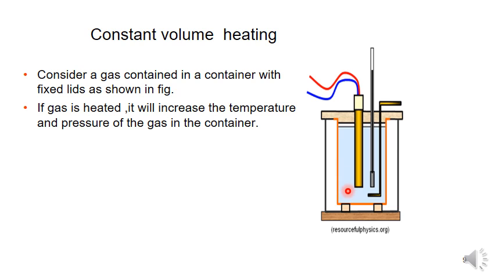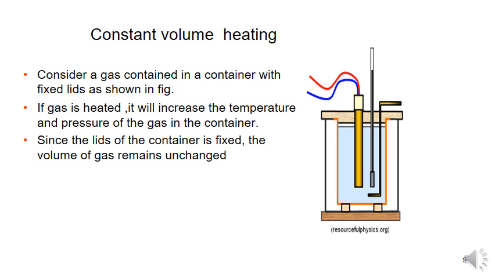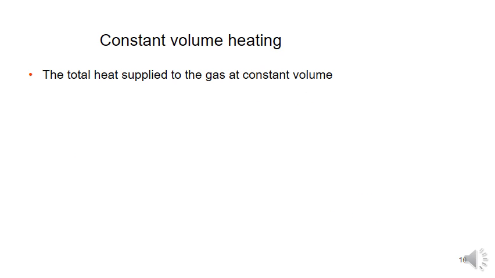So when we give heat to the container, the gas is heated. It will increase the temperature and the pressure of the gas in the container. Since the lid of the container is fixed, the volume of the gas remains unchanged. Next, the total heat supplied. Here the heat is supplied to the gas at constant volume. That's why we are taking Cv.